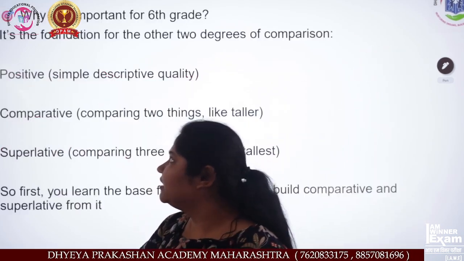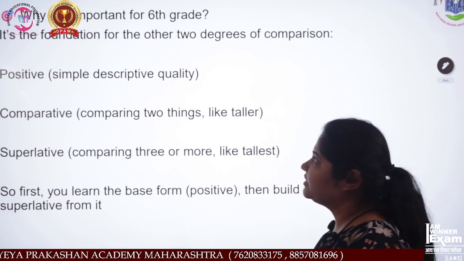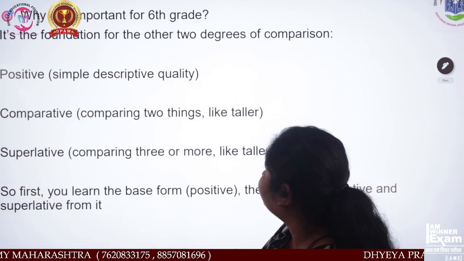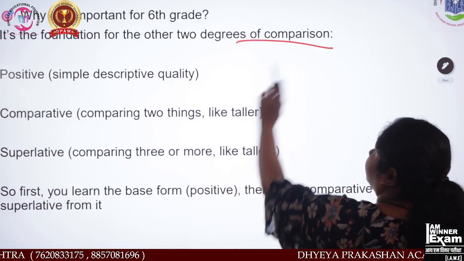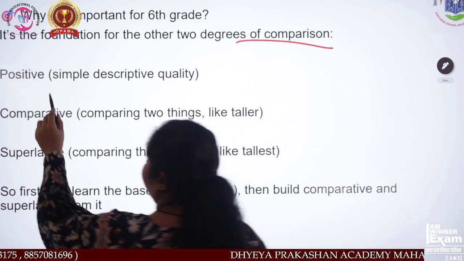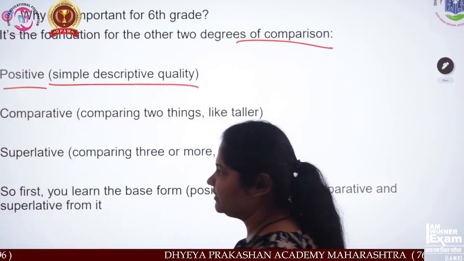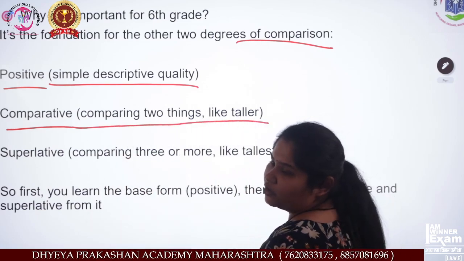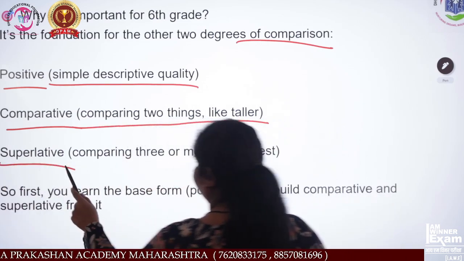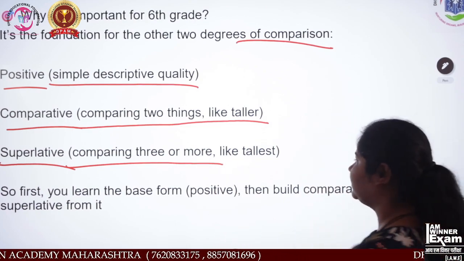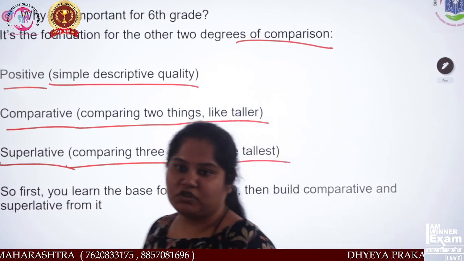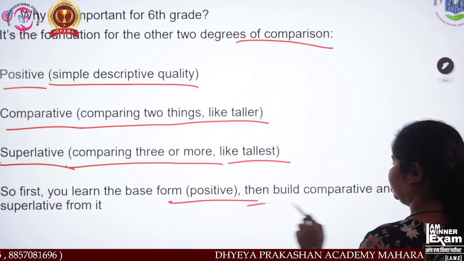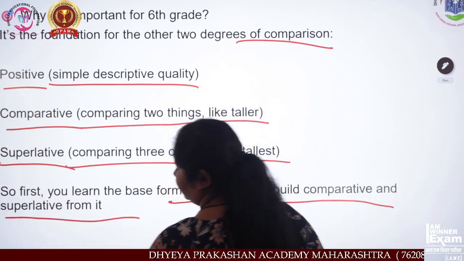Now, why is it important? It is the foundation of the other two degrees of comparison. Positive is simple, descriptive quality. Comparative compares two things, like taller, shorter. Superlative compares three or more, like tallest. Tall, taller, tallest. So first you learn the positive, then build comparative, and then superlative.